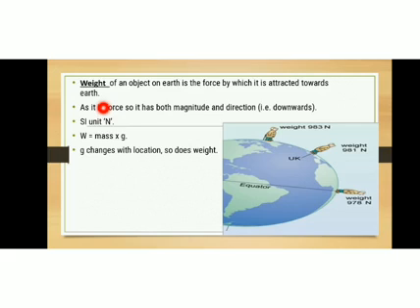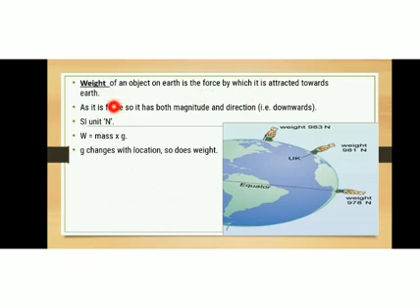Earth attracts all objects towards its center, and weight is the force by which the object is attracted towards the earth. As it is a force, it has both magnitude and direction. That is, it is a vector quantity. So mass is a scalar quantity, but weight is a vector quantity. That is the difference. Since weight is also a force, weight has both magnitude and direction.